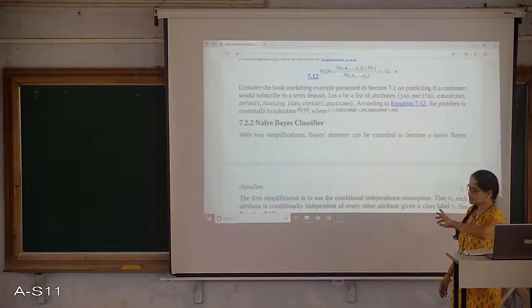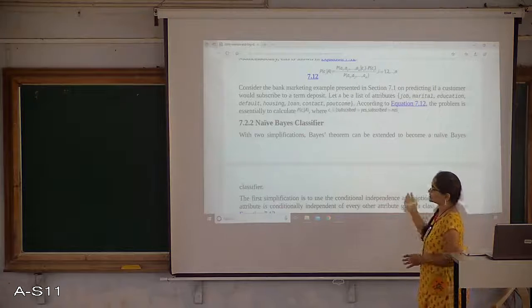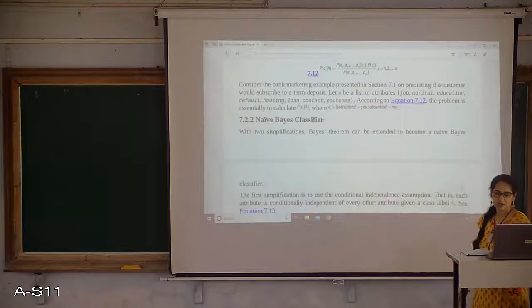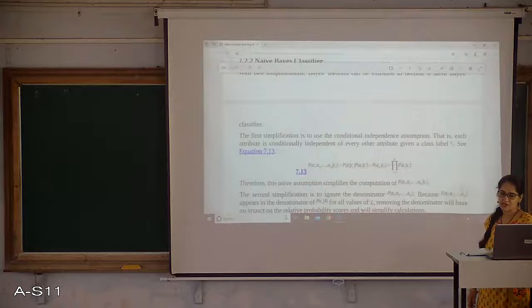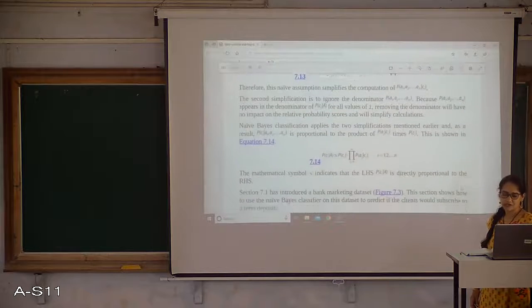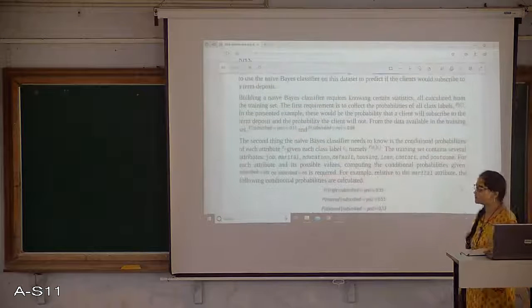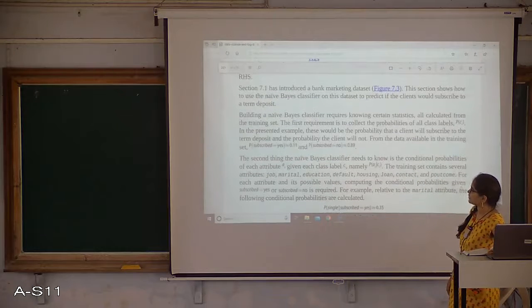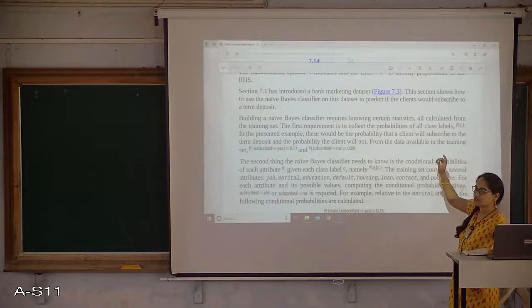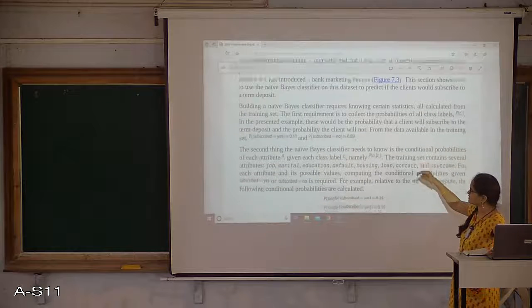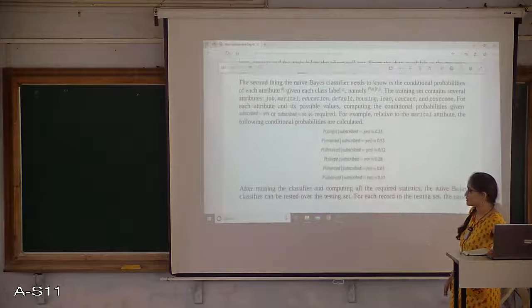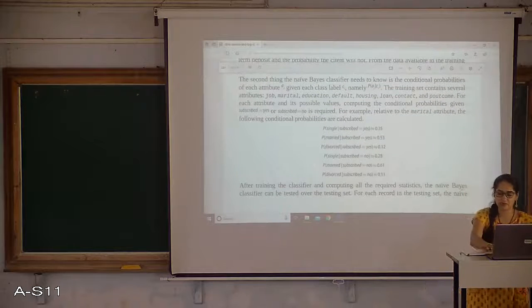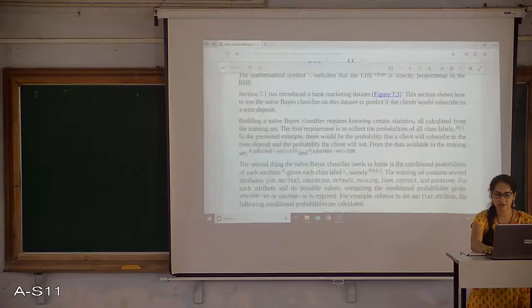Now about the classifier, I will be discussing this in the coming class: how a naive Bayes classifier works in detail. We are going to see the complete working of a Bayes classifier with the same example of bank marketing details, a data set with 2000 entries. We are trying to make a classification here. That will be explained in the next class.